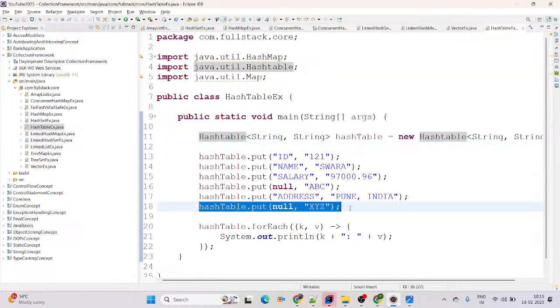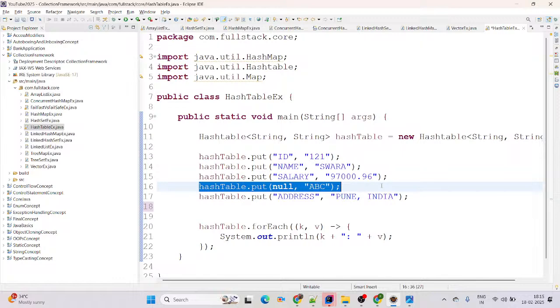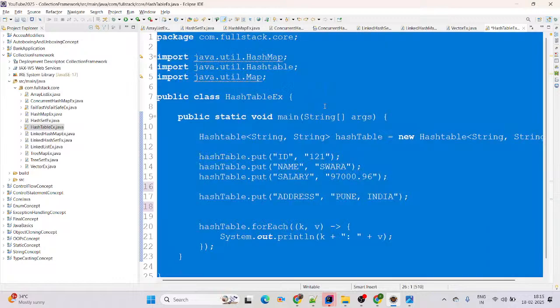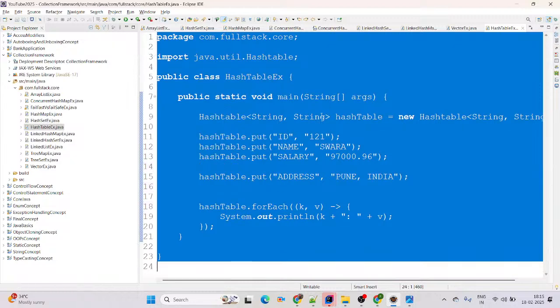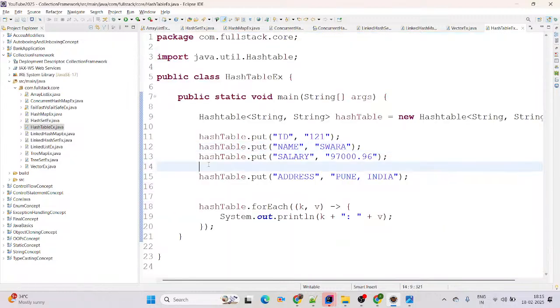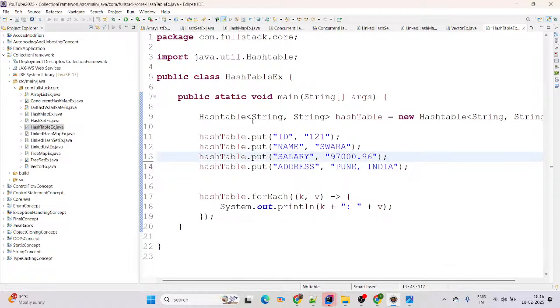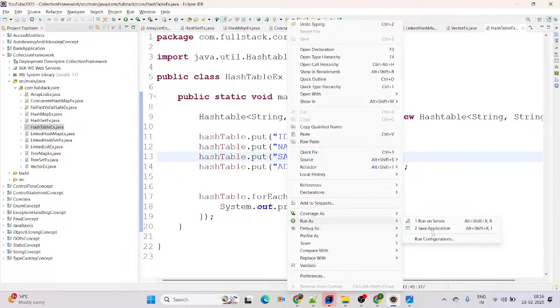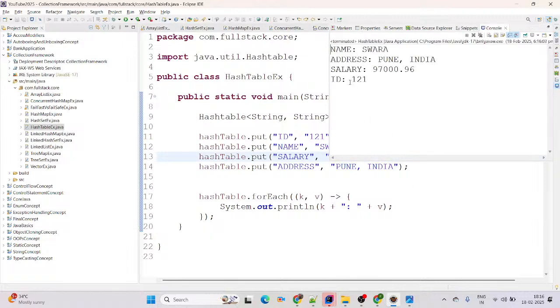Then simply remove the null key or null value whatever we have available. Line number 3 and line number 5 are unwanted, I want to delete those lines. For deletion of those lines, how are we going to delete? Control A, Control Shift O. It will delete the unwanted lines of code. Perfect. Now again I am running as Java application. It will give us the output we are expecting. See, it prints name, address, salary. It means this also does not follow the order.